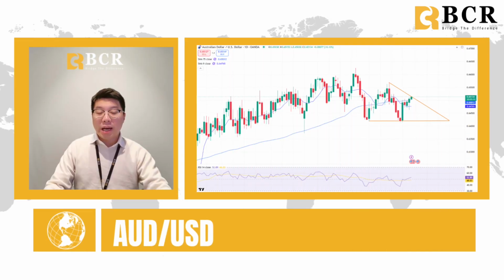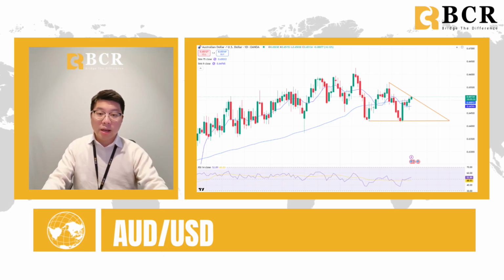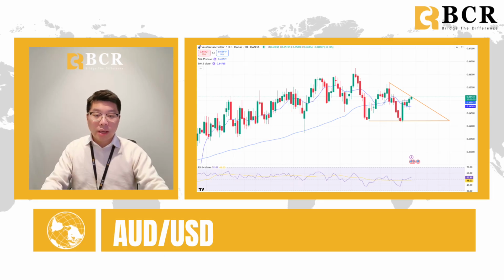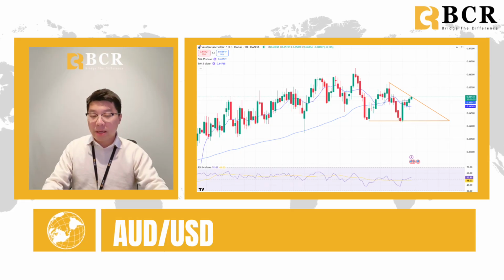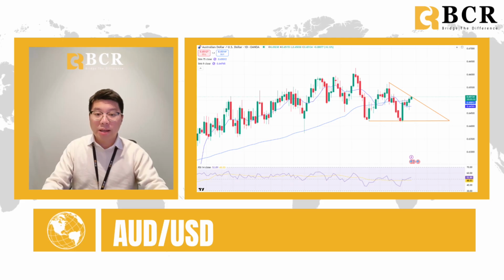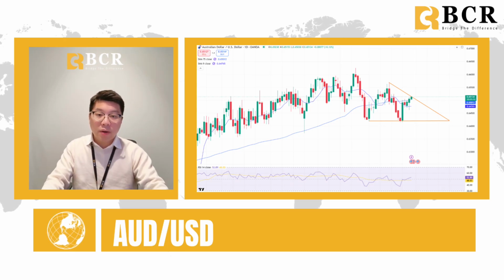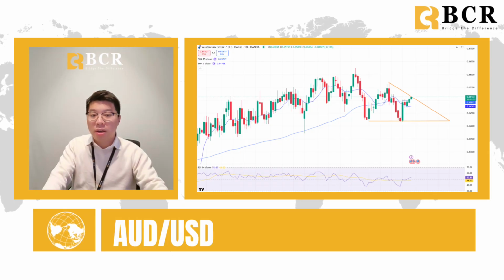And last but not least, the Australian dollar. The Aussie dollar hovered near 0.65 on Wednesday, pressured by a firmer US dollar and domestic inflation data. July CPI rose 2.8% year on year, well above expectations, while construction activity also surprised to the upside. But sentiment remains cautious because fresh US tariff threats on Chinese exports added some uncertainty for Australia's largest trading partner.